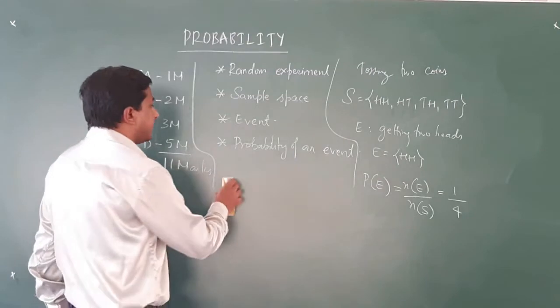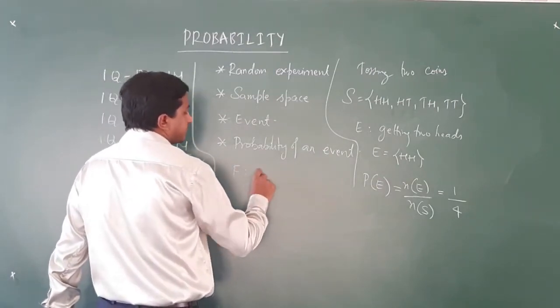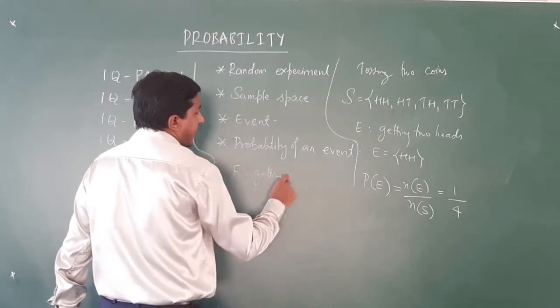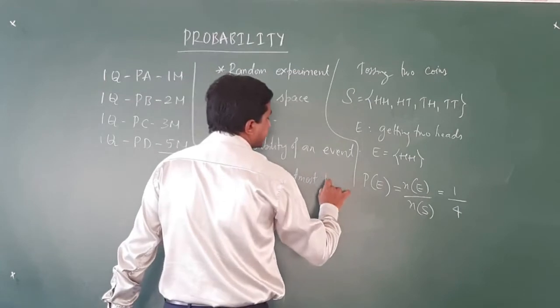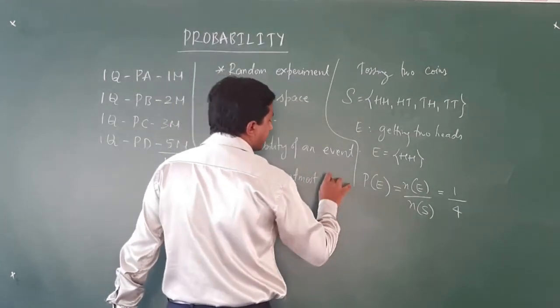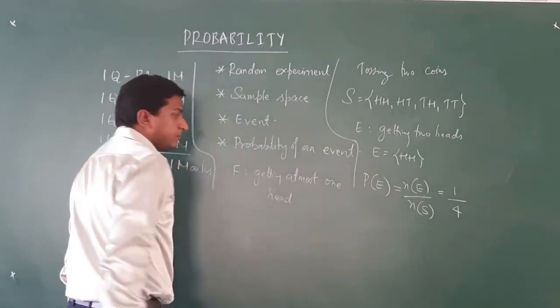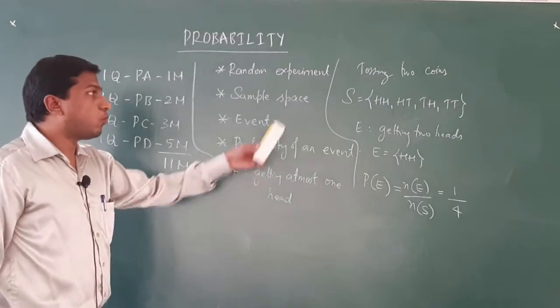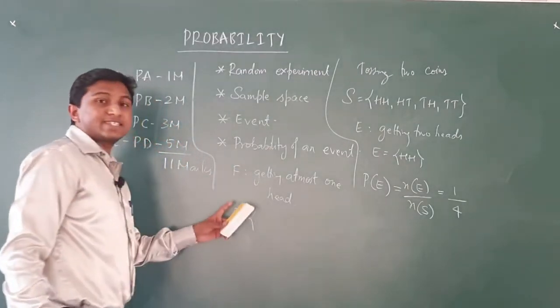Another event we will take, say event F, getting at most 1 head. So, how can we write the set F?